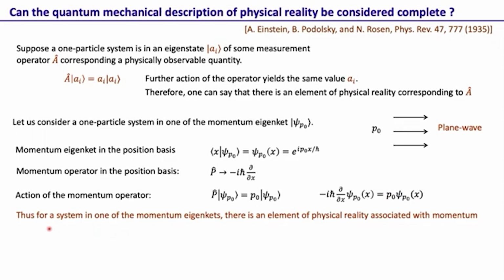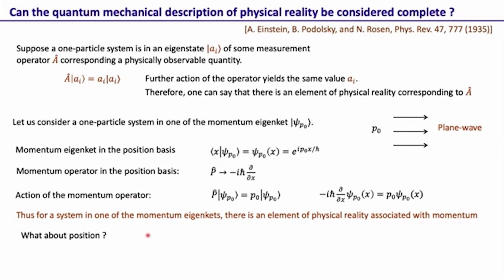Okay, so what we see is that for a system in one of the momentum eigenstates, there is an element of physical reality associated with momentum. Why? Because without even disturbing the system, we could have predicted that we will get the momentum value of p naught, making a measurement doesn't change this value, and there is no uncertainty as to what value we would actually get. That's why there is an element of physical reality associated with momentum for this particular system, which is a one particle system in the momentum eigenstate, that is a plane wave.